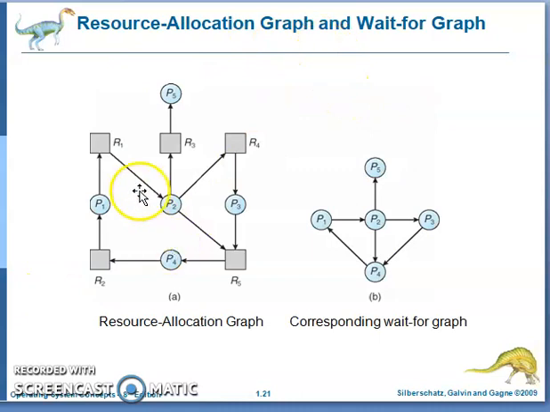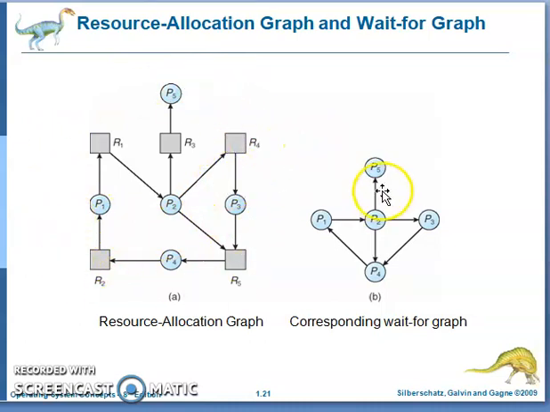This is the resource allocation graph. Process P1 is requesting R1, held by P2. P2 is again requesting R3, held by P5. P2 requesting R4, held by P3. P3 is again requesting R5, and that R5 is held by P4. Similarly, P2 is requesting R5. P4 is again requesting R2, which is held by P1. This is the one resource allocation graph.